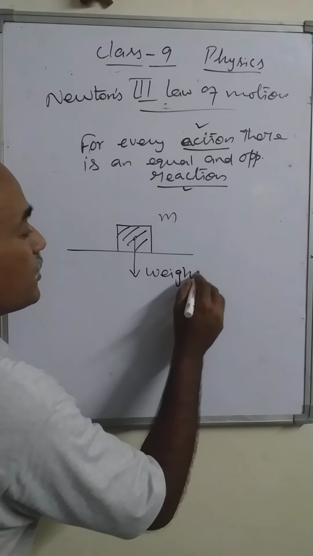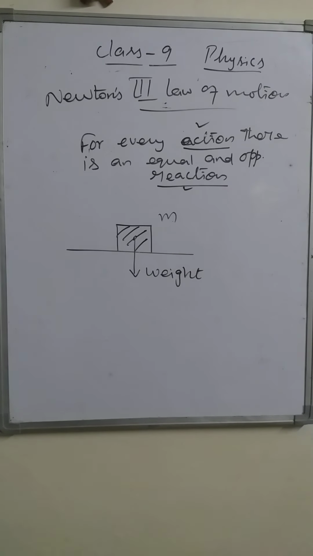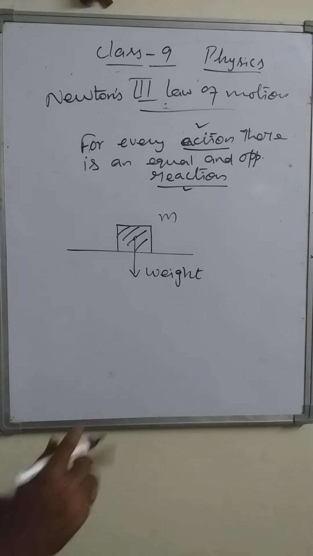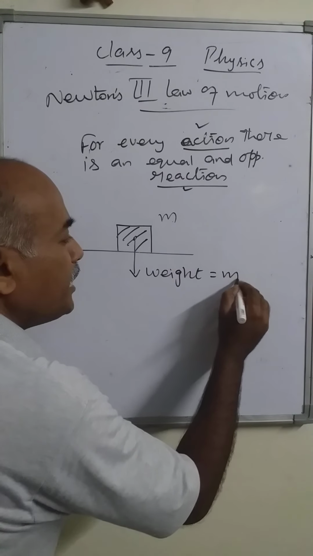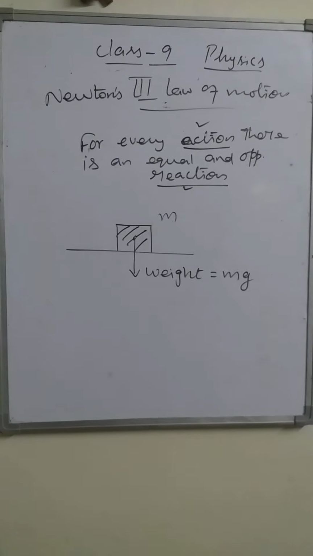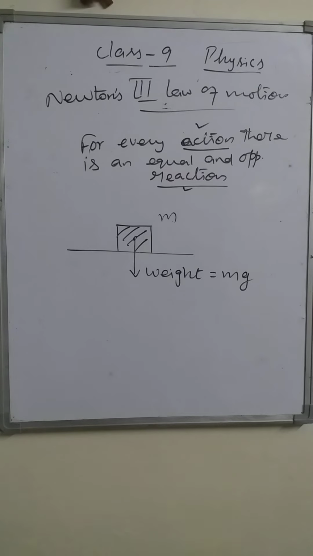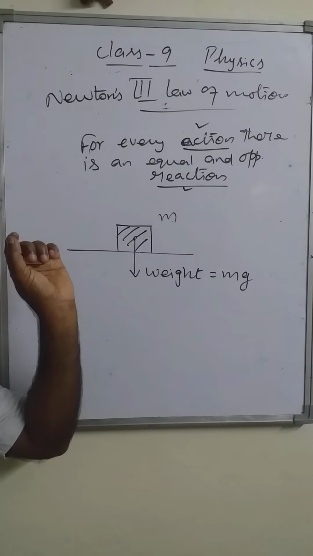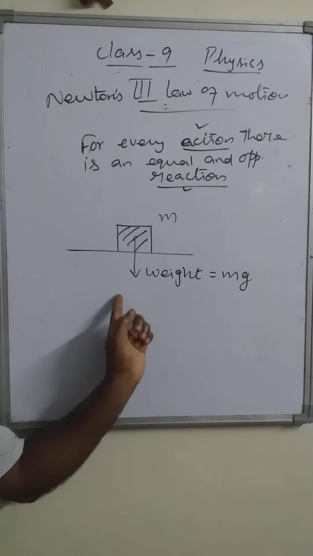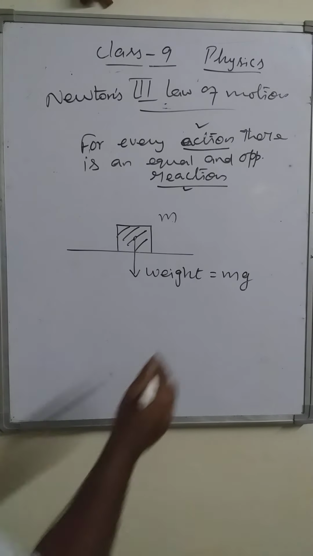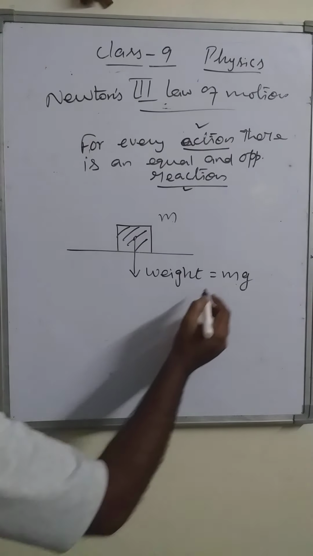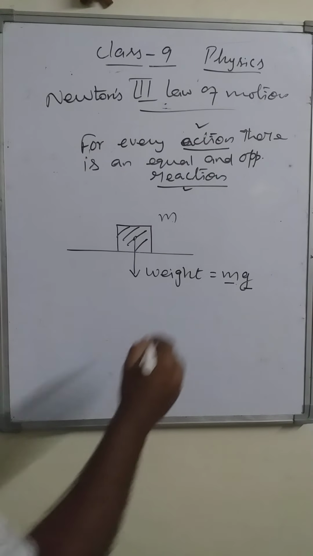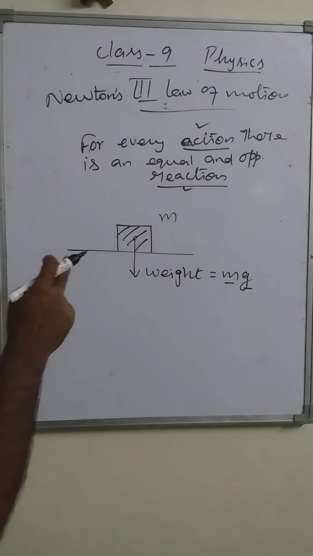The weight is equal to the mass times the acceleration due to gravity. In the first chapter, we discussed acceleration due to gravity: the acceleration produced in any object when it is attracted towards the earth. So the product of mass and the acceleration